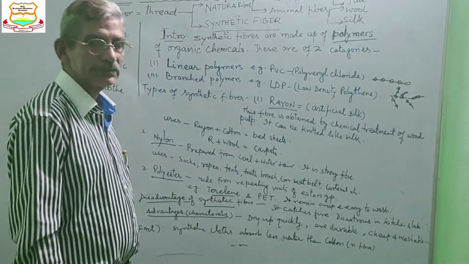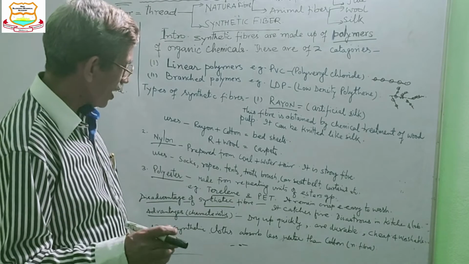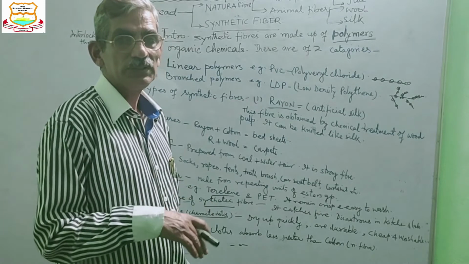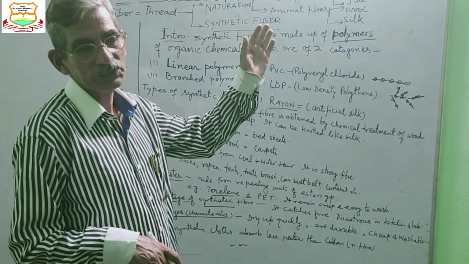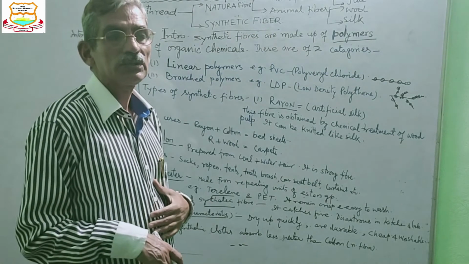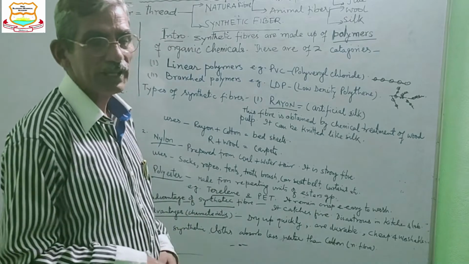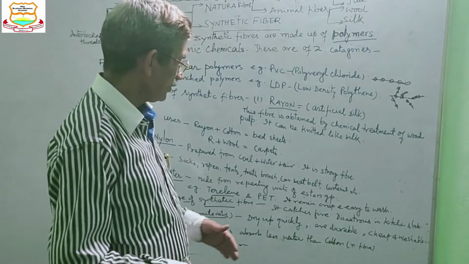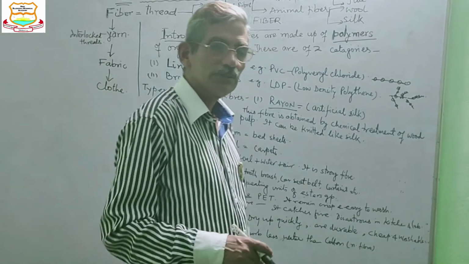Then advantages: they dry up quickly in comparison to natural clothes. The synthetic man-made clothes dry up very quickly and they are much more durable.